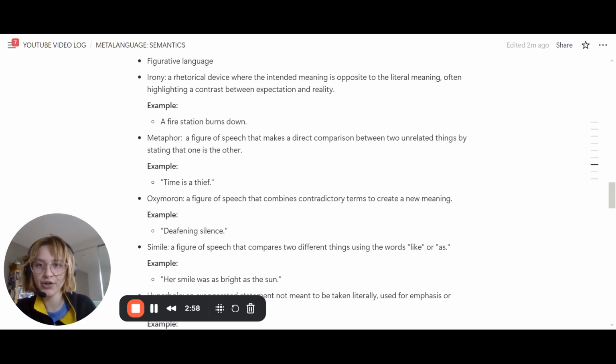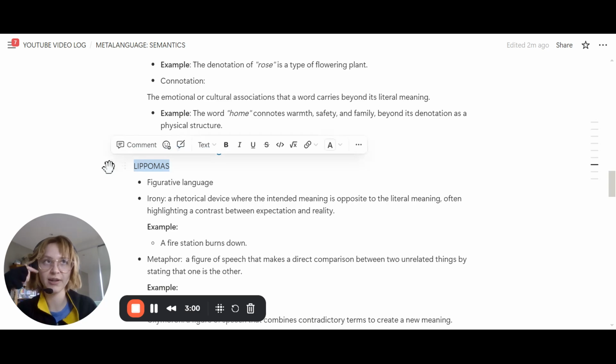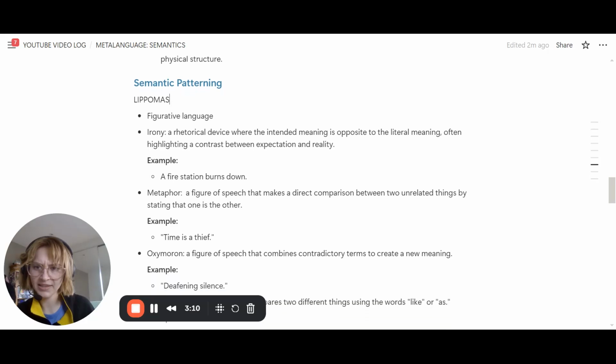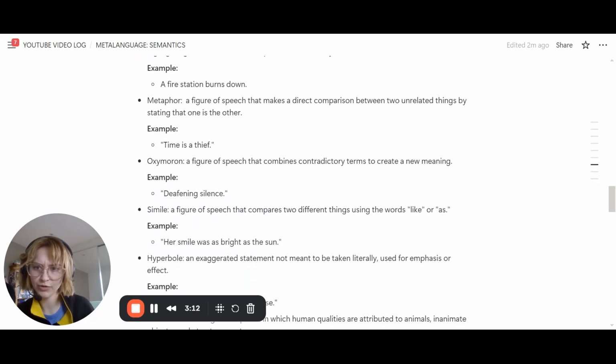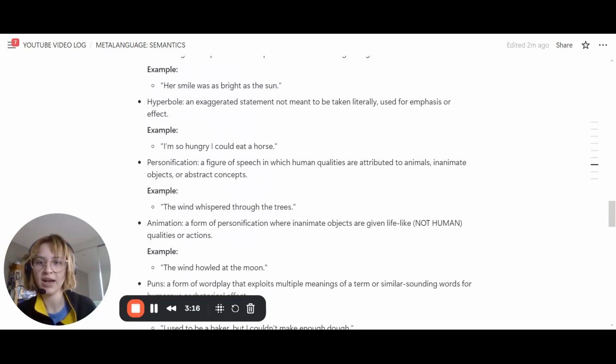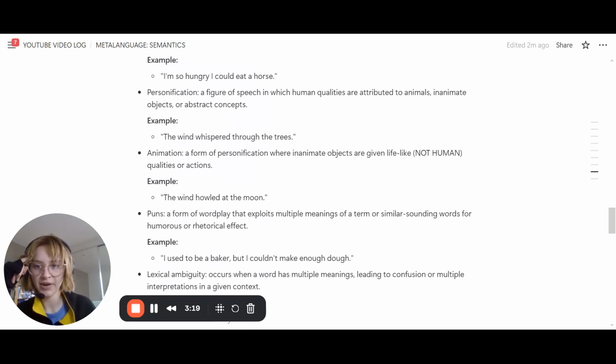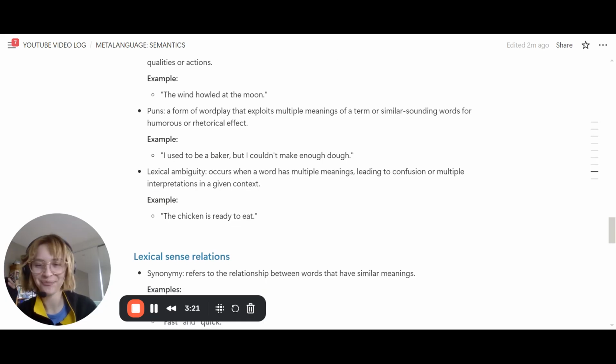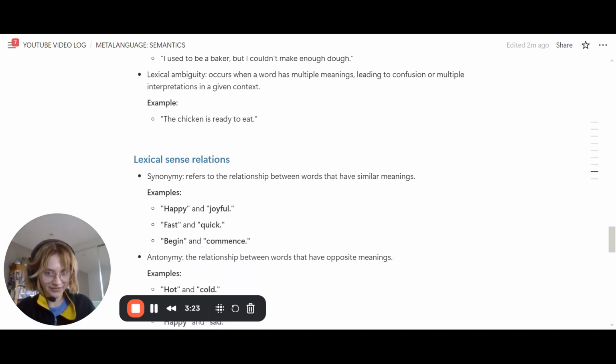So I used the acronym LIPAMAS in high school: lexical ambiguity, irony, personification, pun, onomatopoeia, metaphor, animation, simile. I think it misses oxymoron, it misses hyperbole. So keep that in mind. But I think it's got everything else. Yeah. All right.